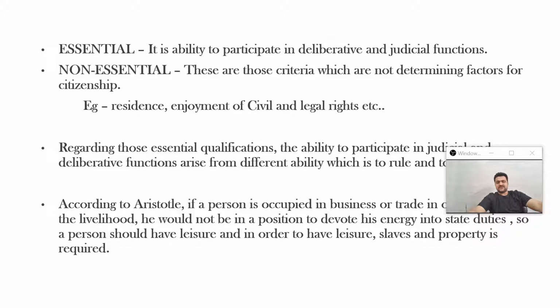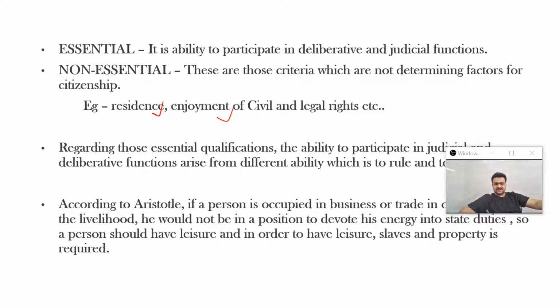Non-essential criteria are those criteria which are not determining factors for citizenship. For example, residence. Mind you, even residence is not a determining factor. It is not a very decisive factor in Aristotle's scheme of things, so far as his thoughts on citizenship are concerned. Residence and enjoyment of civil and legal rights, and some others, are non-essential criteria. They are not going to determine citizenship.